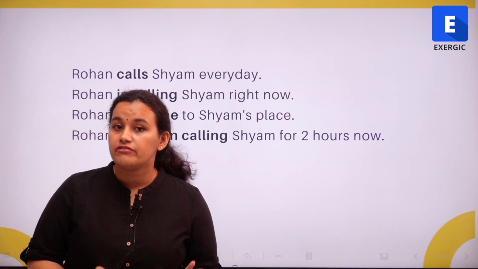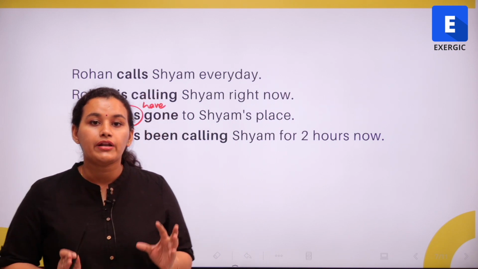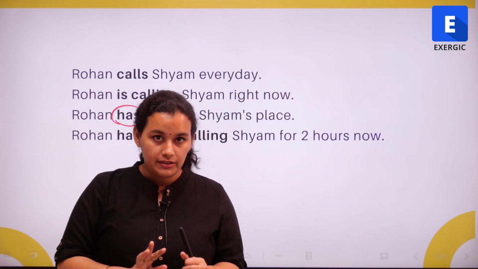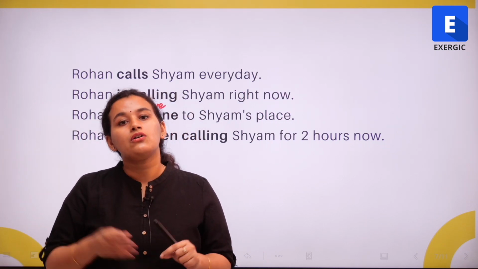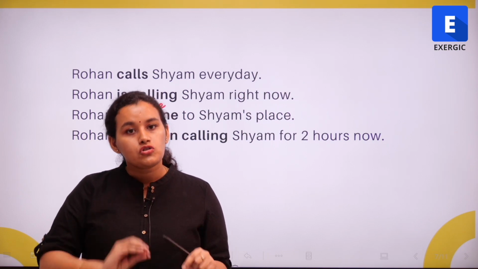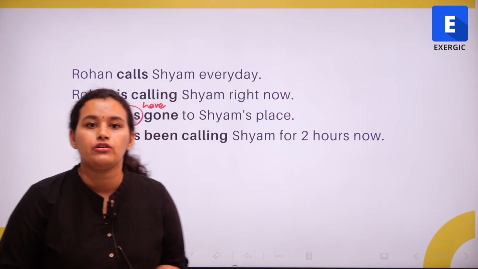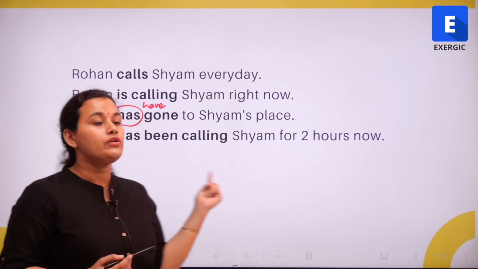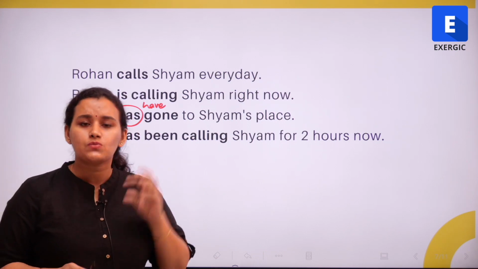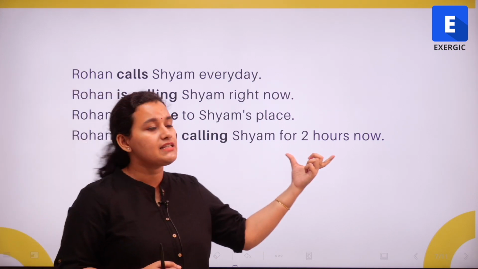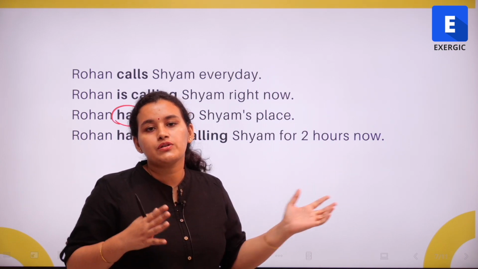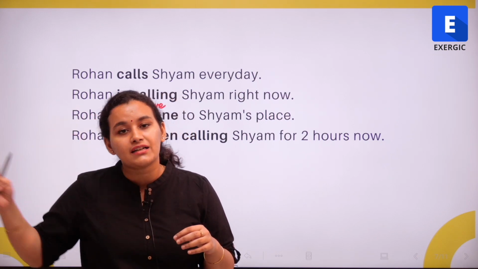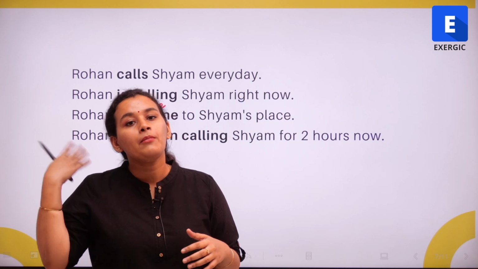Lastly, we have the present perfect continuous tense, which specifically talks about actions that started in the past and continued up till the present, and we are emphasizing its continuing nature. We are also putting an emphasis on the duration of the event. For example, Rohan has been calling Shyam for 2 hours now. That's what I want to put an emphasis on: the fact that he has been calling Shyam for 2 hours. So he started 2 hours before and has been calling till now. And I want to put an emphasis on the continuing nature of him calling Shyam.